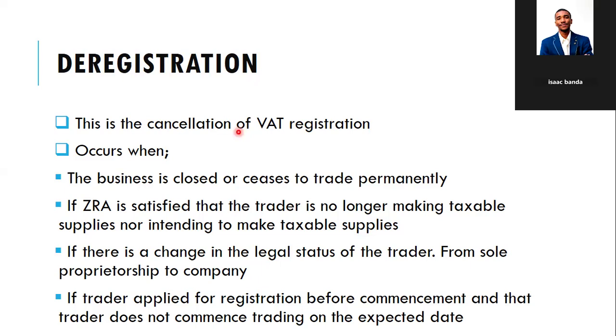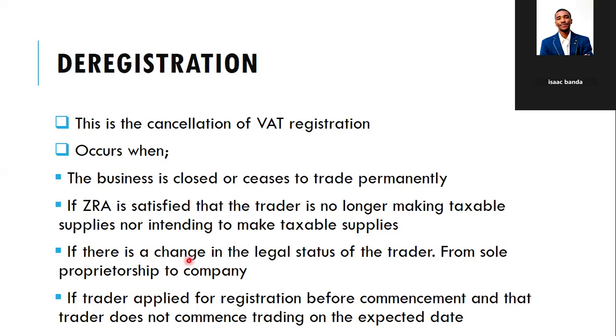But for the deregistration to be confirmed, the authority, which is ZRA, needs to be satisfied that that particular entity is no longer trading in taxable supplies, or is no longer intending to trade in taxable supplies.